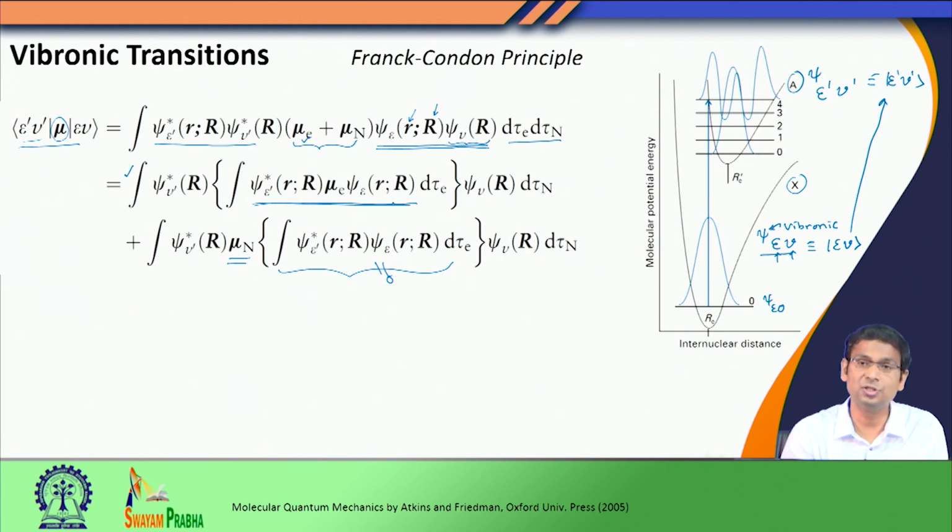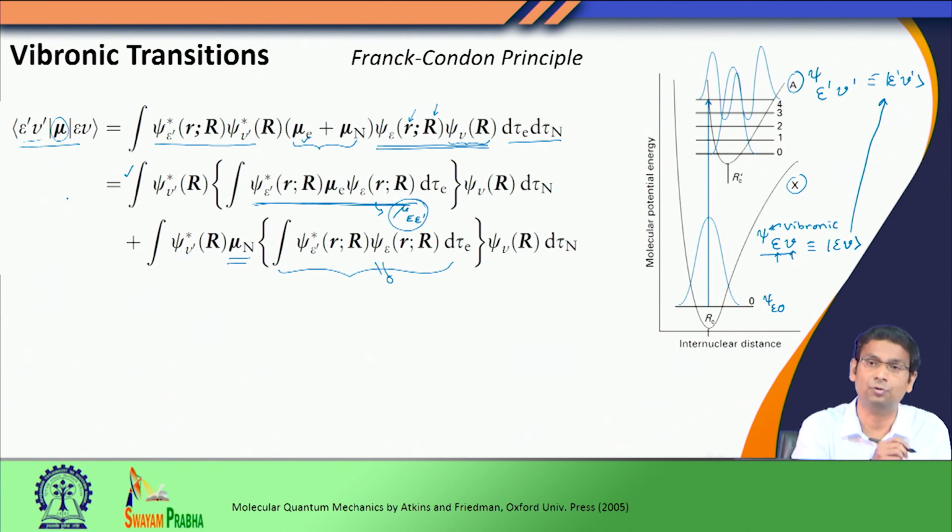For most cases, we can consider the dipole moment matrix element between two given electronic states as a constant. We call this mu epsilon epsilon prime. So, for a given pair of electronic states, this is a constant.